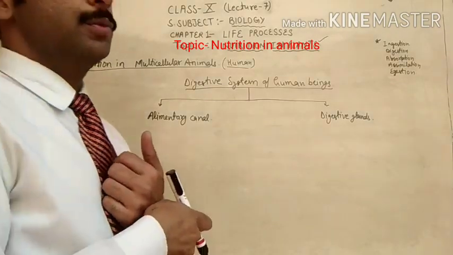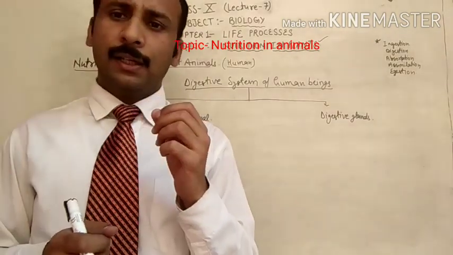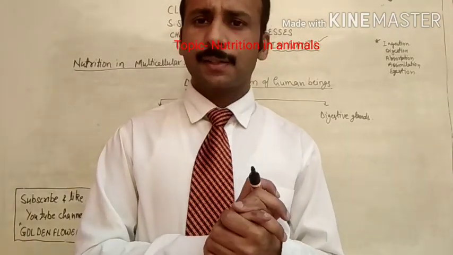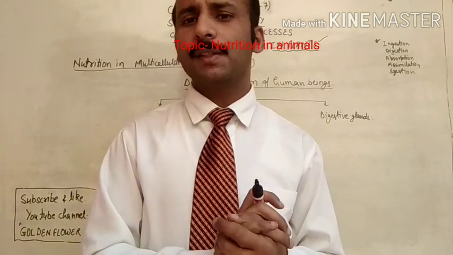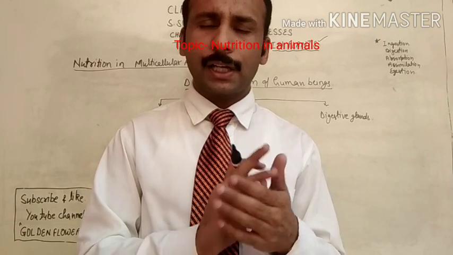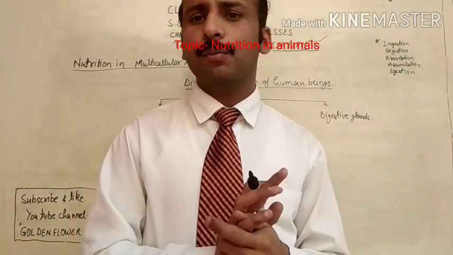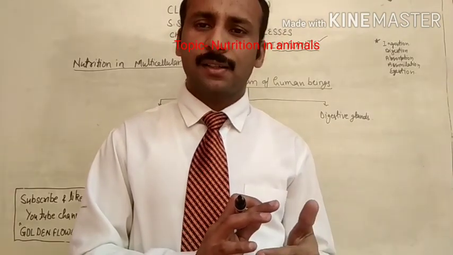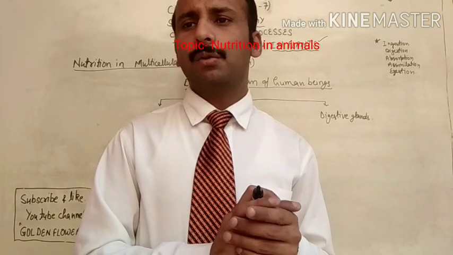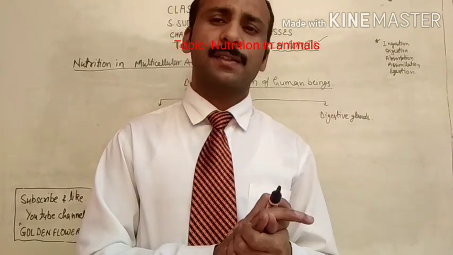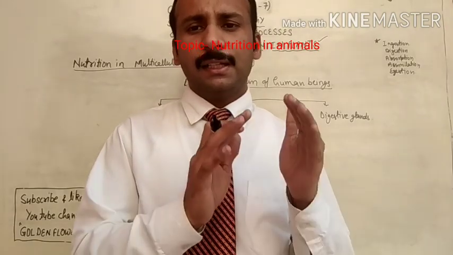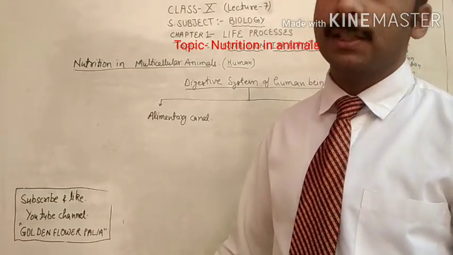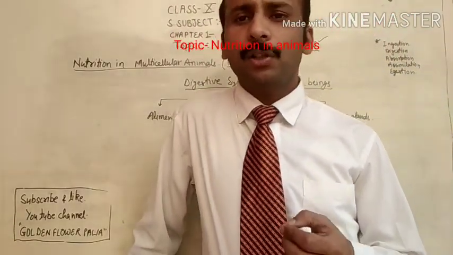Before starting the nutrition in human beings, I will tell you about the digestive system and the digestion process in human beings. Digestion process and digestive system are different topics, and we have to study them in parts. If the question asks you to explain the digestive system of human beings, you have to discuss only the parts of the digestive system with a little bit of summary of digestion.